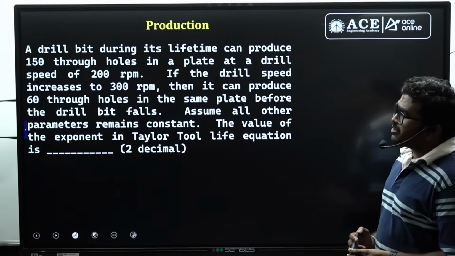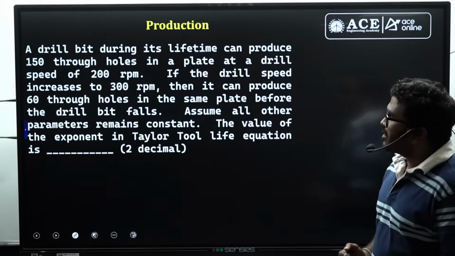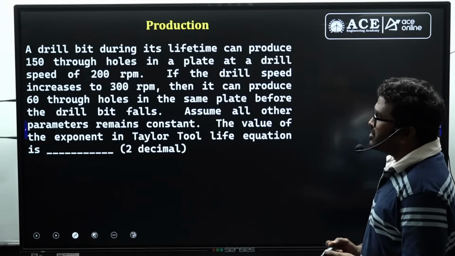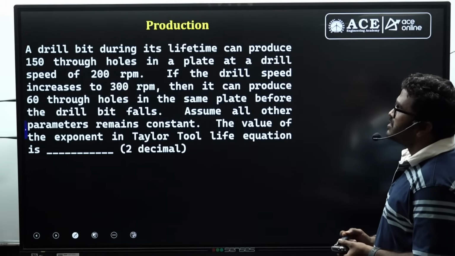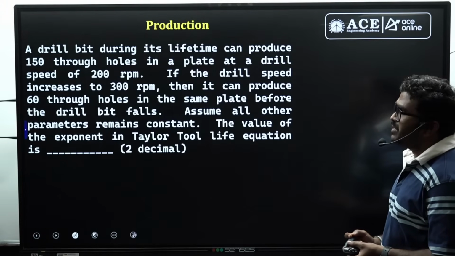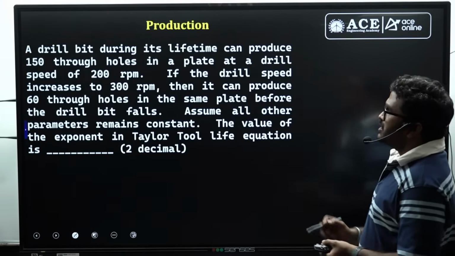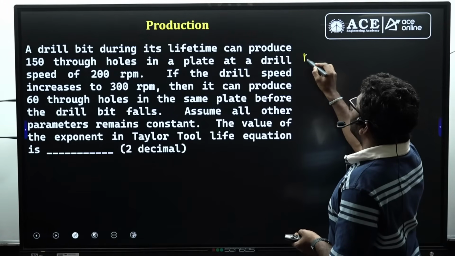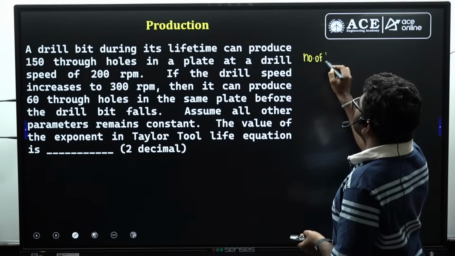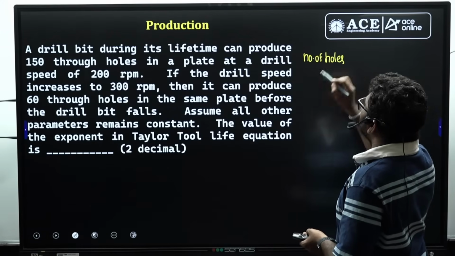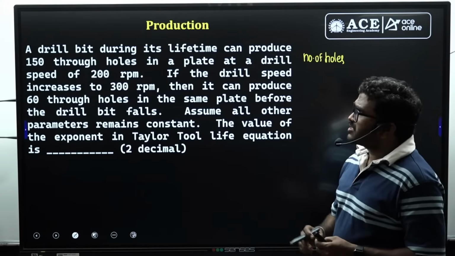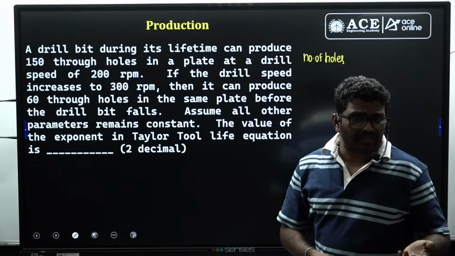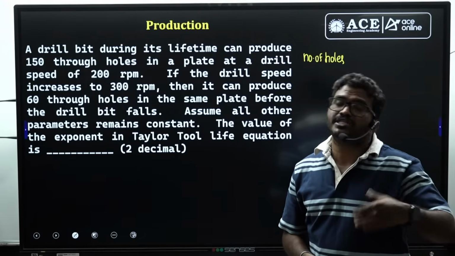And this is another question from the drilling operation. Here a drill bit during its lifetime can produce 150 through holes in a plate at a drill speed of 200 rpm. Remember the number of holes. Suppose we consider the number of holes as 150, then after that the tool is not going to work, so that will represent the tool life.